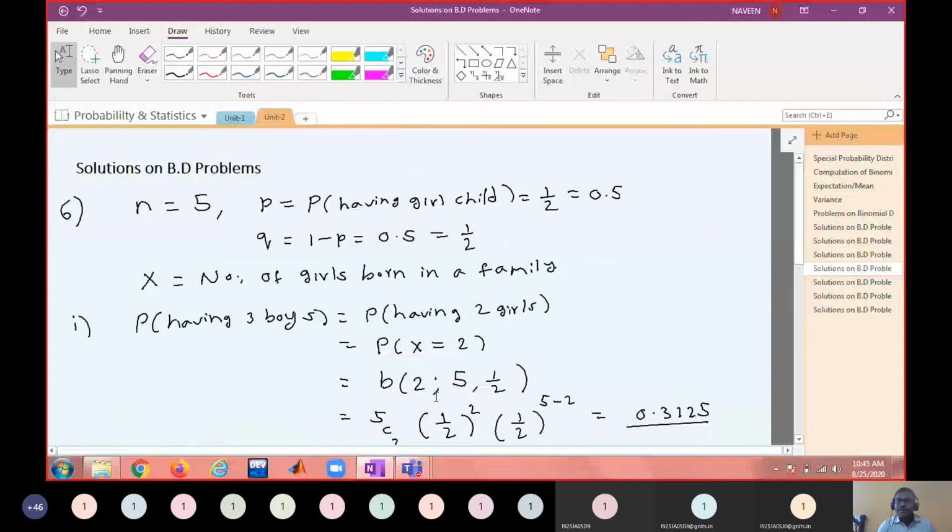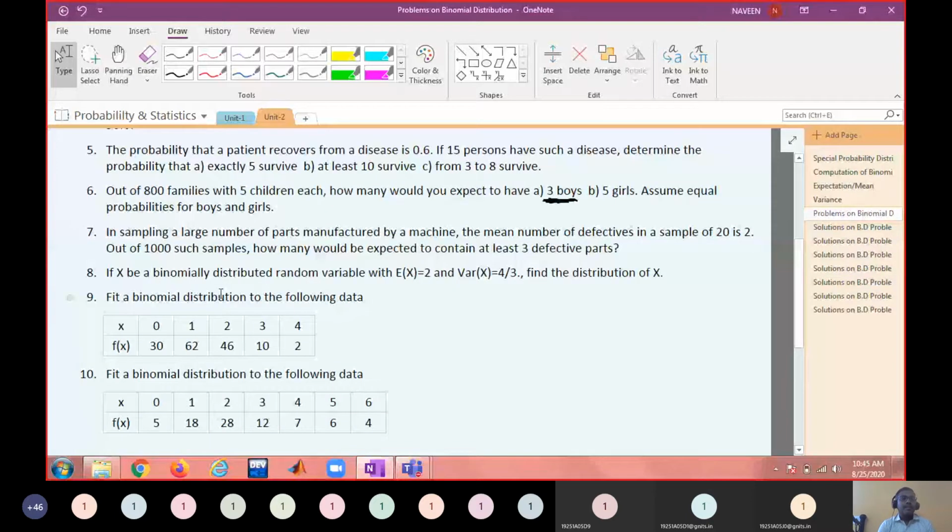So note down the next problem. In sampling a large number of parts manufactured by a machine, the mean number of defectives in a sample of 20 is 2.